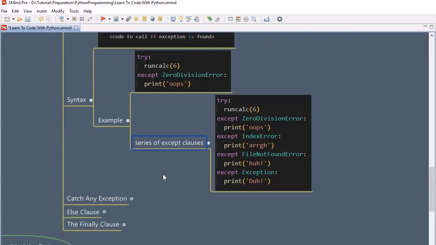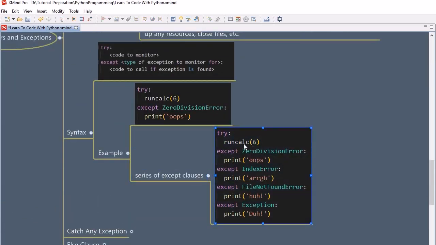Here we will look into some examples. If we run it and this error happens, then we print the custom message. Again, there might be a chance that we get some index error, then we can handle that too. So there are multiple errors that may happen sometimes, and we can handle them.